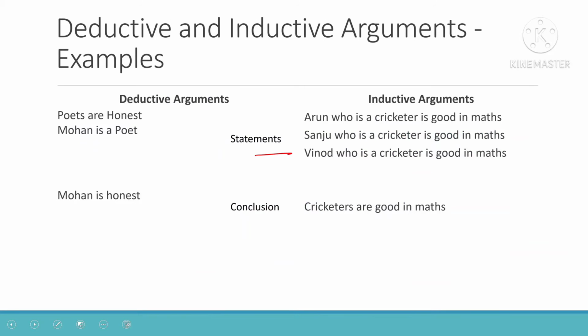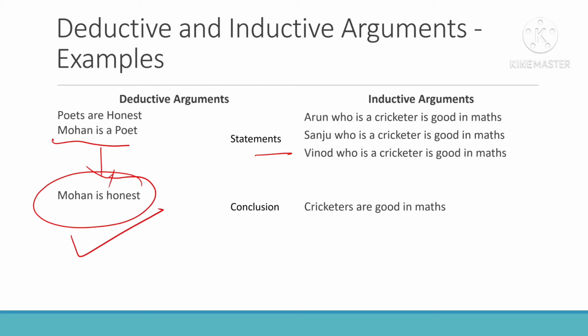So you can see some examples for deductive and inductive reasoning. Deductive means I am saying the poets are honest. Then I am saying Mohan is a poet. So I can say Mohan is honest, because we said that all the poets are honest and Mohan is a poet. That means Mohan is honest. That is a deductive argument. You are deducing, or coming to a conclusion from this. And this is true always.